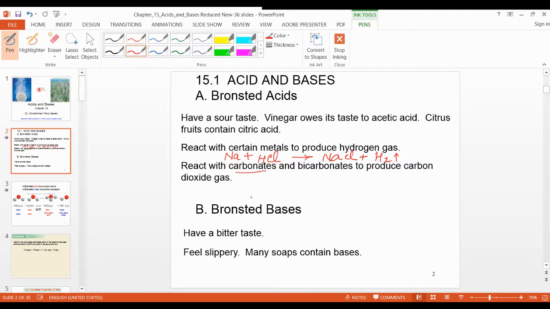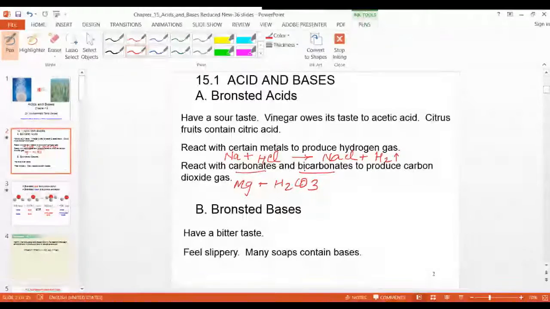Acids also react with any carbonate or bicarbonate. Take a metal, I will take magnesium, and react it with carbonate, H2CO3, or bicarbonate. For bicarbonate, you just write HCO3 minus, right? Sodium bicarbonate, like this. So you will get carbon dioxide. This is a characteristic property of acids, with carbonate and bicarbonate. Actually I have written carbonic acid.